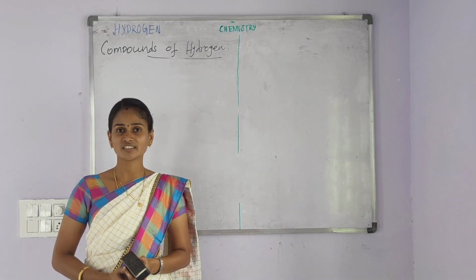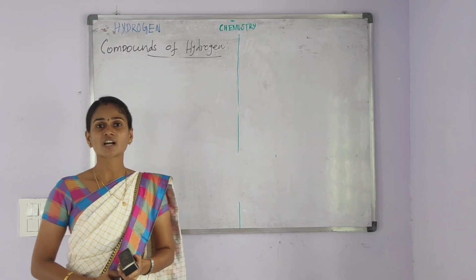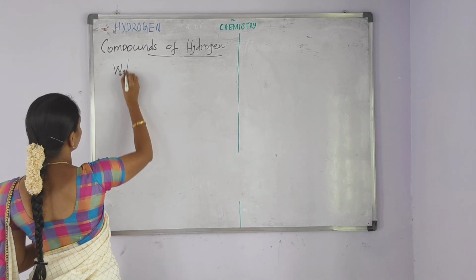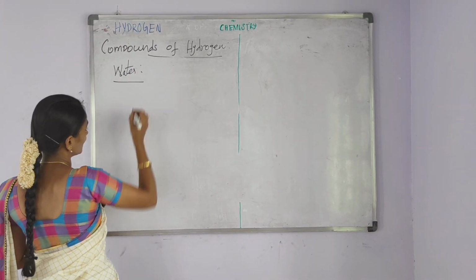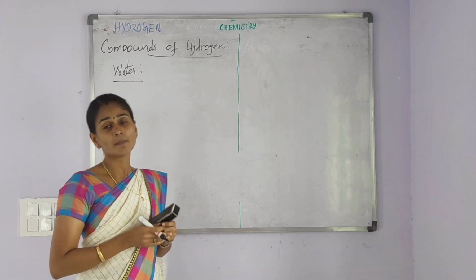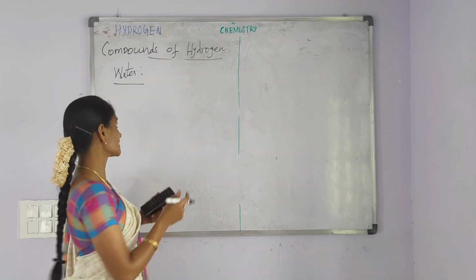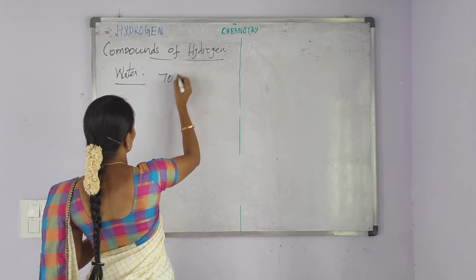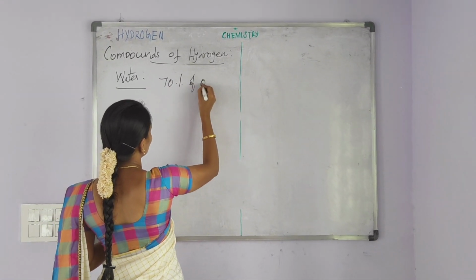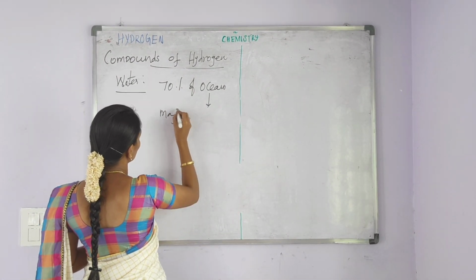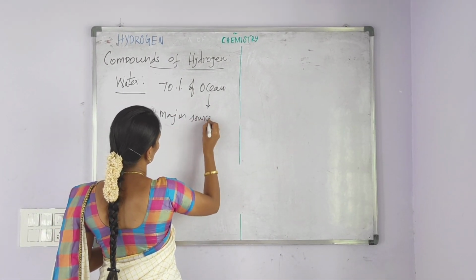In this session we will discuss the topic compounds of hydrogen. Water is one of the compounds of hydrogen. Water is the most available hydrogen compound. Our earth surface approximately contains 70% ocean. Ocean, its major source is water.